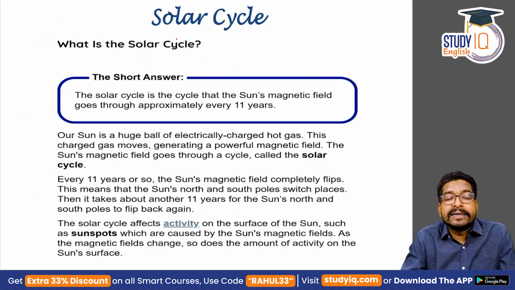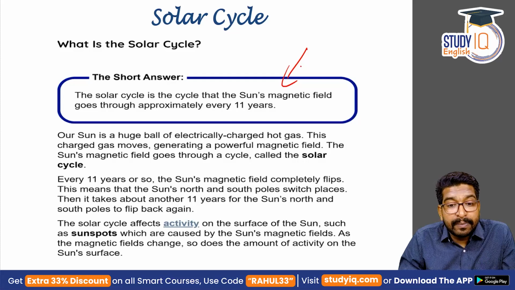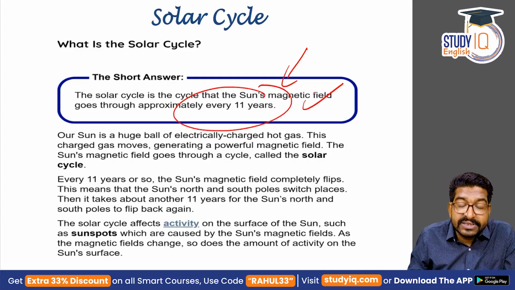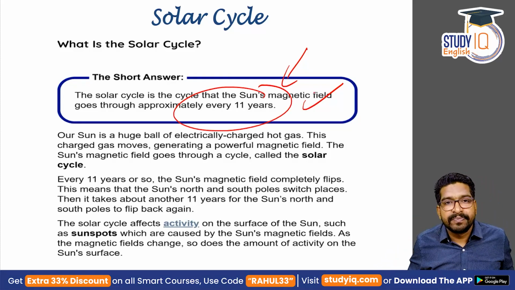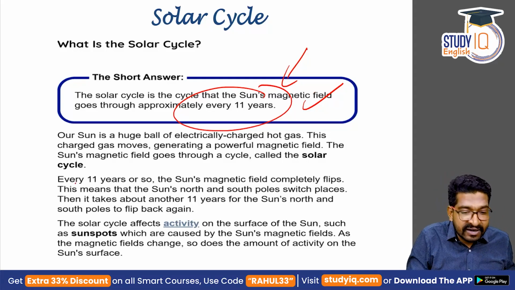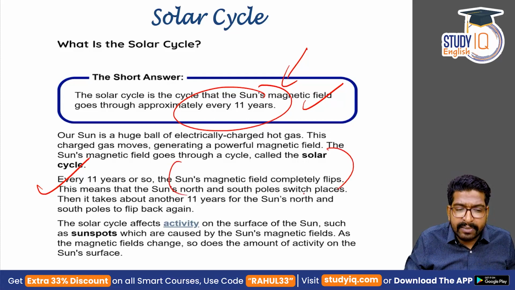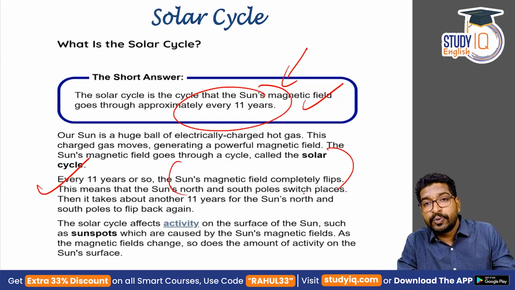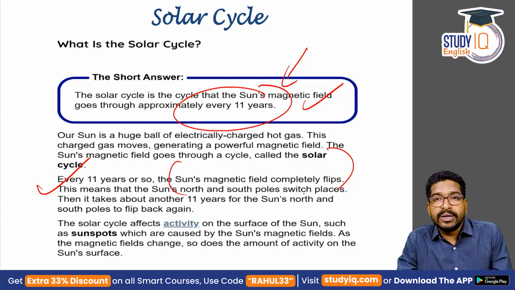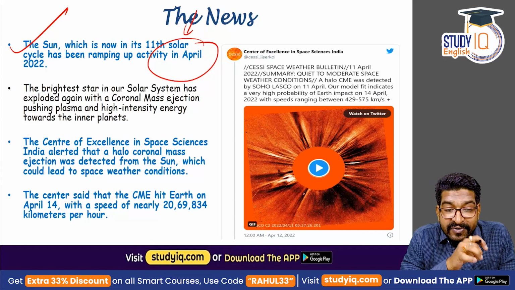See, solar cycle is a cycle of the sun's magnetic field, and approximately every 11 years, the sun's magnetic field flips. This is nothing but the solar cycle. The 11th year is the year of flipping. Every 11 years or so, the sun's magnetic field completely flips. That means the north pole becomes the south pole, and the south pole becomes the north pole. And this is the year of the sun's magnetic field flipping.